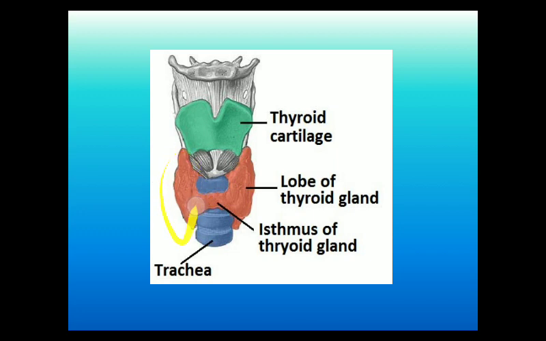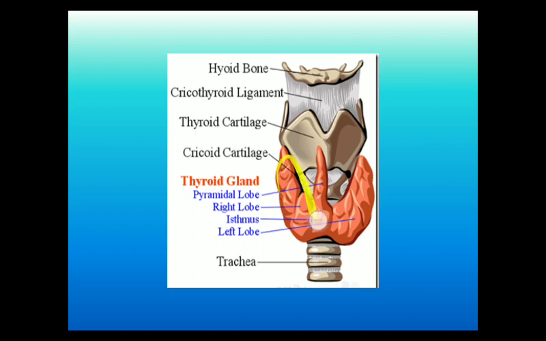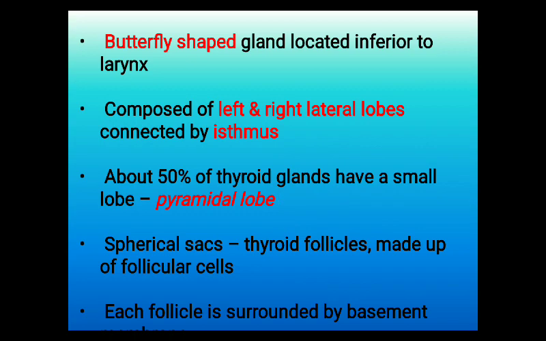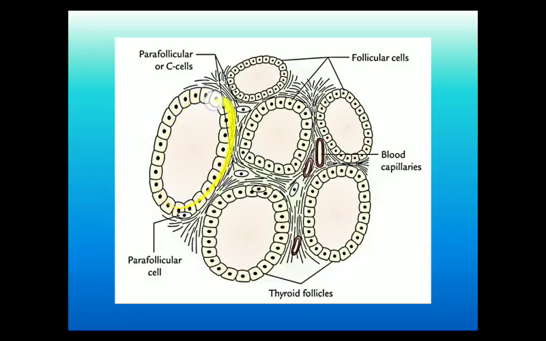It consists of a left and a right lobe, and this left and right lobe is connected by means of a structure called isthmus. About 50% of thyroid gland consists of pyramidal lobe. Thyroid gland mainly consists of spherical sacs called thyroid follicles, and these thyroid follicles are made up of follicular cells. These thyroid follicles secrete thyroid hormones, and between the thyroid follicles there are small cells called parafollicular cells or C cells. They also secrete hormones.